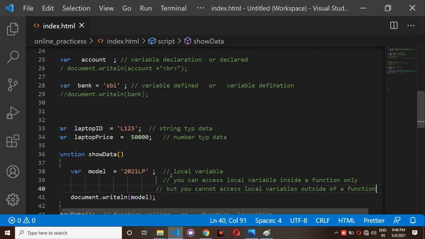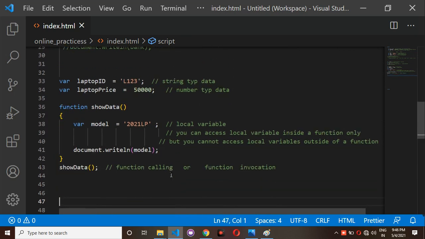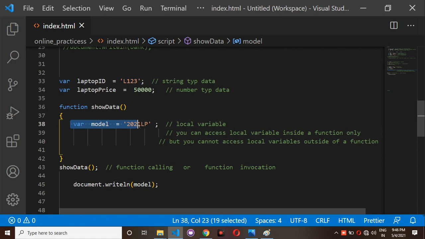What is the meaning of this? For example, consider I am having the same variable name here. I don't want to print here. Instead of printing this variable inside a function, I am trying to call this one outside of a function. I don't want to print this local variable inside this function. I have written the variable name here, but I am trying to print this local variable outside of this function. Then you can check the output here.